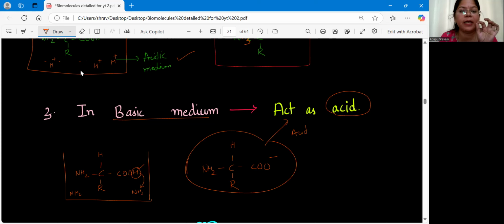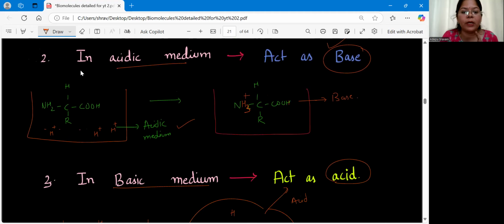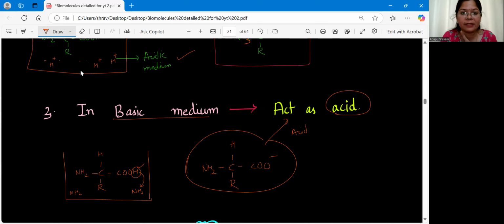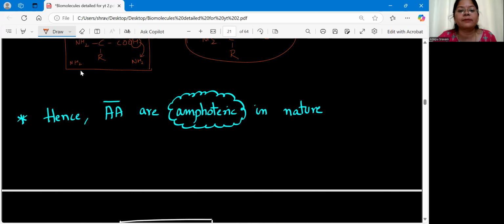When you keep amino acid in acidic medium, it will act as a base. Whereas when you keep the amino acid in basic medium, it will act as an acid. So it is acting opposite according to your medium. Clear? And such molecules which are acting oppositely, we call them as amphoteric molecules. So we say amino acids are amphoteric in nature.